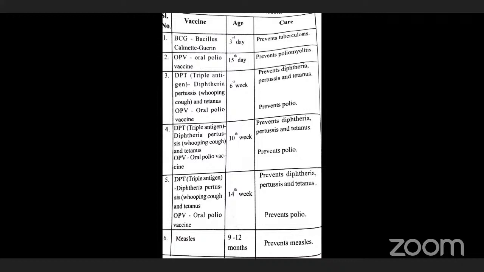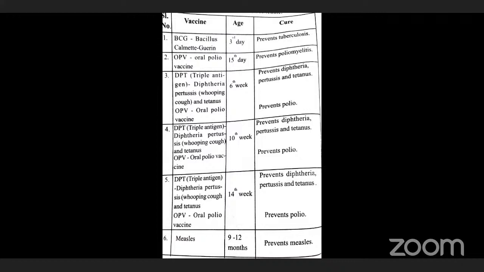The next one is a typhoid vaccine. At the age of 2 to 3 years, it prevents typhoid. The DPT, triple antigen, is given at 4 to 6 years. It prevents diphtheria, pertussis, and tetanus. It is a booster dose, don't confuse it.